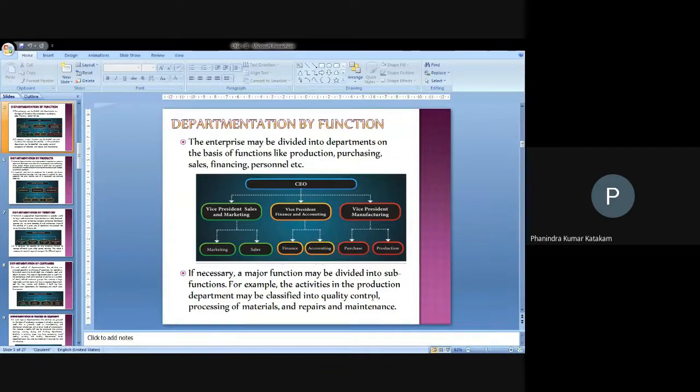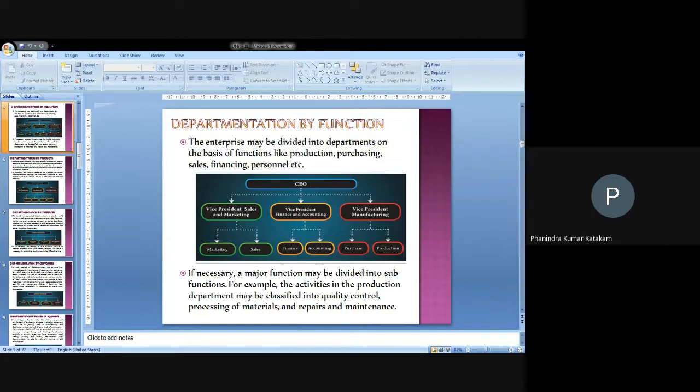Here the organization taken as an example is involved in the production process. Manufacturing is a major function, finance and accounting is a function, and sales and marketing is one more function. We can see the people have been segregated based on the requirements of the organization. We have appointed a vice president for each functional area, and among these, sub functions have been classified, and work has been classified among the people in the organization.